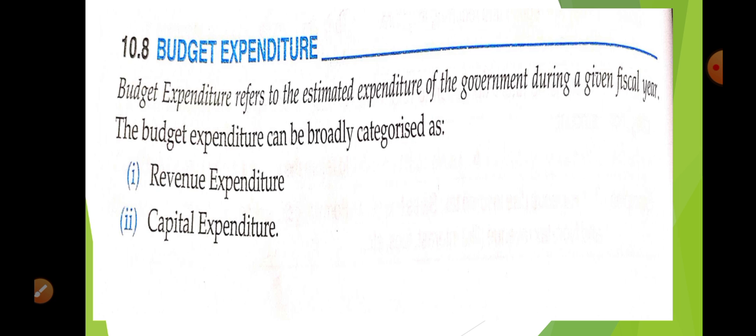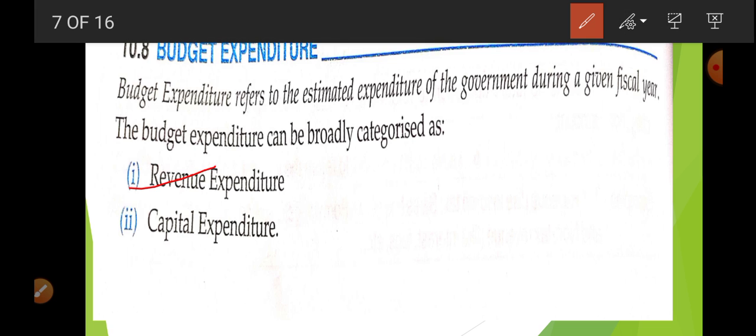Now, in this way the first part of the budget has been completed, that is related to budget receipt. In budget receipt we learned about revenue receipt and capital receipt. Now, in the same way, budget expenditure also has two parts: revenue expenditure and capital expenditure. Now, what is revenue expenditure?